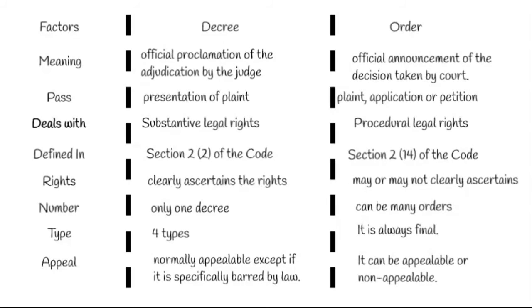Now, moving on to compare the numbers. There can only be one decree in a suit, however, there can be many orders in a suit. A decree can be preliminary, final, partly preliminary or partly final, but an order is always final. When it comes to appeal, a decree is appealable in nature except it is specifically barred by the law. However, an order can be appealable or non-appealable.